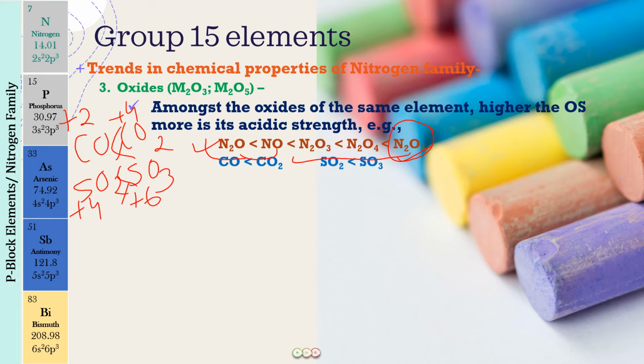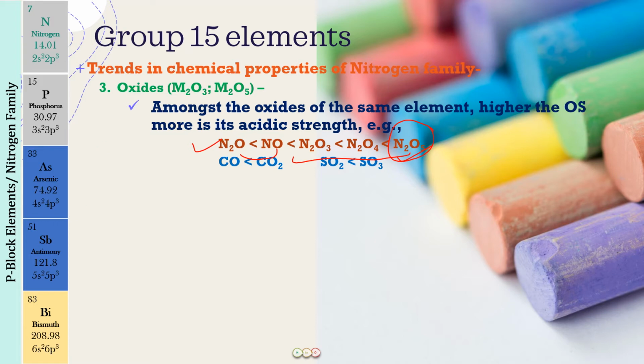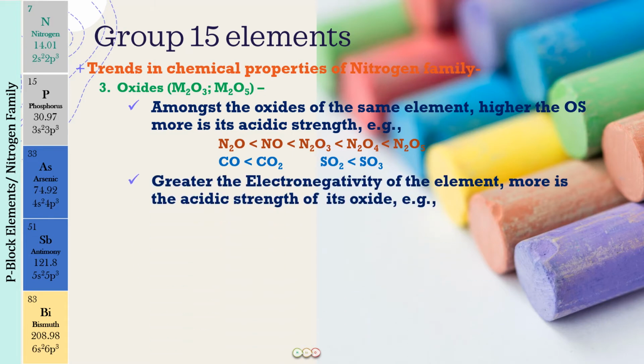So I hope now you're finding this interesting, because just by learning the group 15 elements, you are learning the group 14 elements also, you're learning the group 16 element study also, right? All right. Now the next thing, the greater the electronegativity of the element, the more is going to be the acidic strength of its oxide. So we know, as we go down group 15, we will find the acidic strength of the oxides to be decreasing, because the electronegativity decreases.